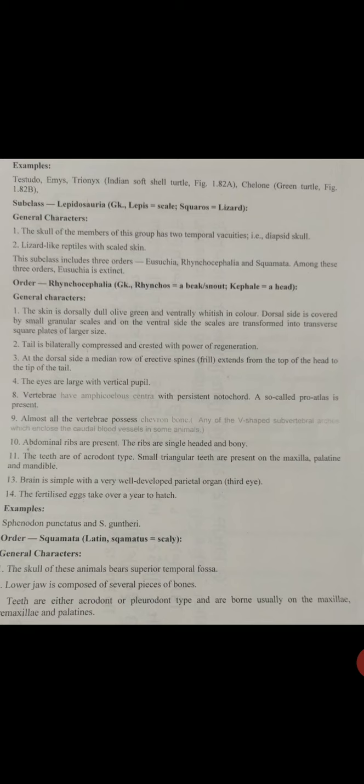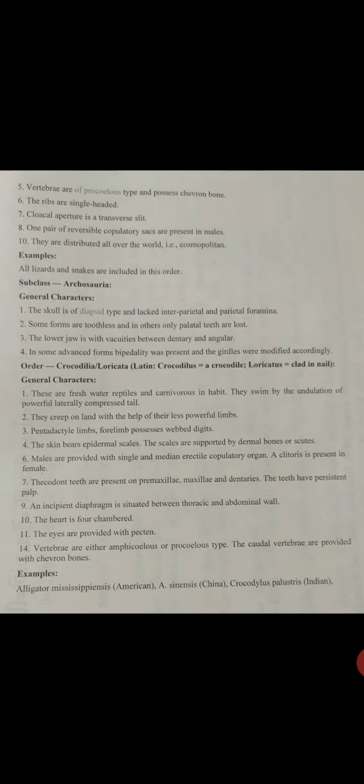Next the order Squamata. Squamatus यानी कि scaly. Skull of these animals bears superior temporal fossa. Lower jaw is composed of several pieces of bones. Teeth are either acrodont or pleurodont type and are borne usually on the maxillae, premaxillae and the palatine.